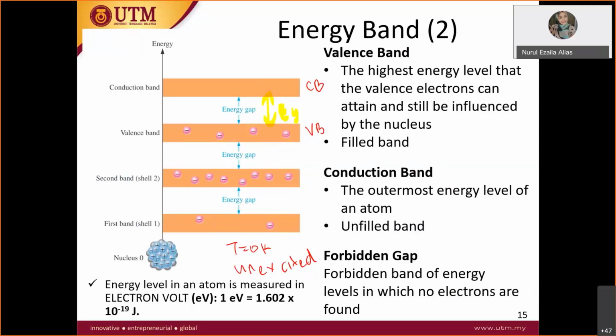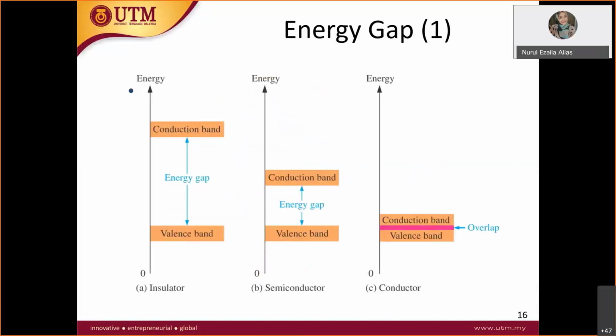A semiconductor is in between insulator and conductor, and an insulator has the largest energy gap.